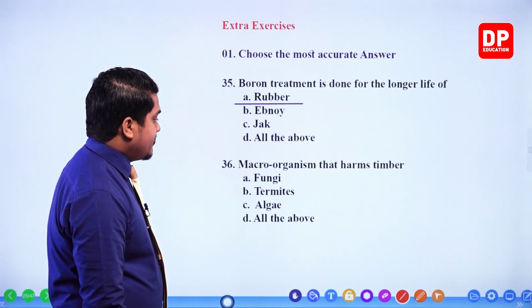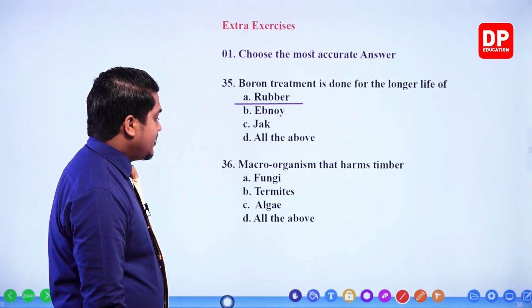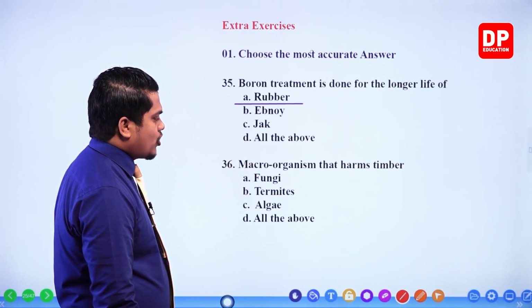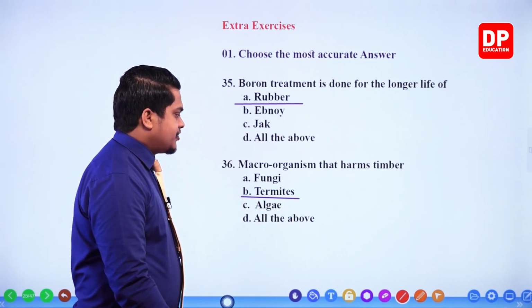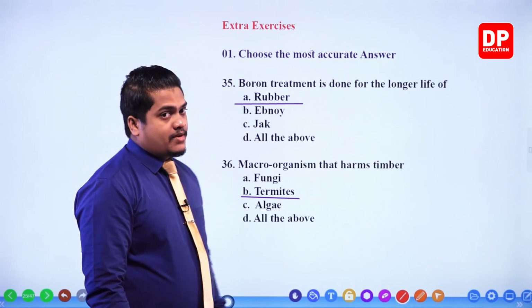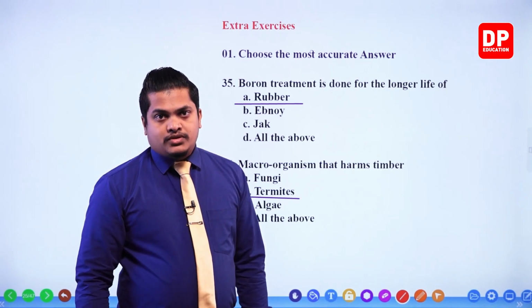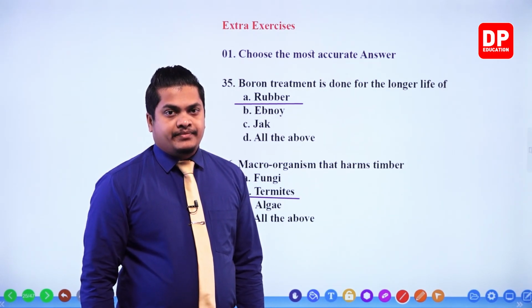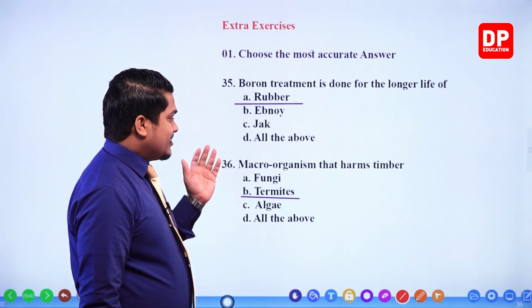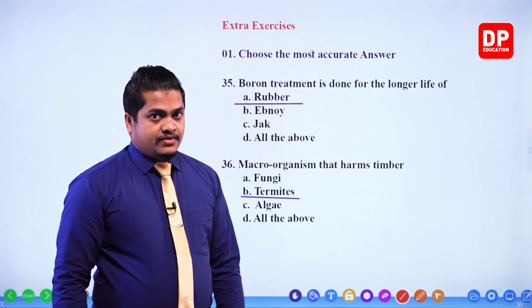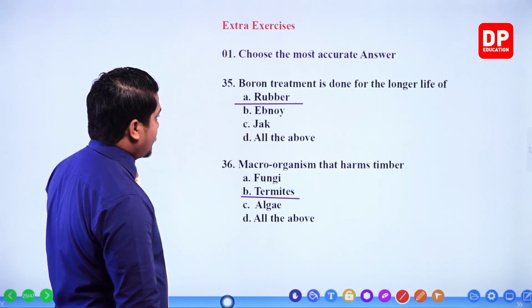Macroorganism that harms timber: fungi, termites, algae, all the above. Macroorganism, not micro. So termites should be the answer. Termites are macro, meaning that we can observe those organisms with our naked eye, right? However, fungi and algae cannot be considered macroorganisms, okay? Next one.